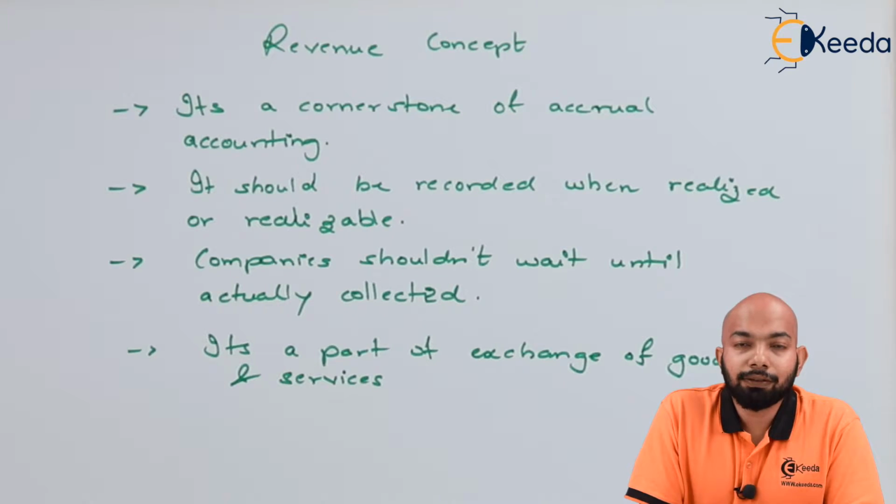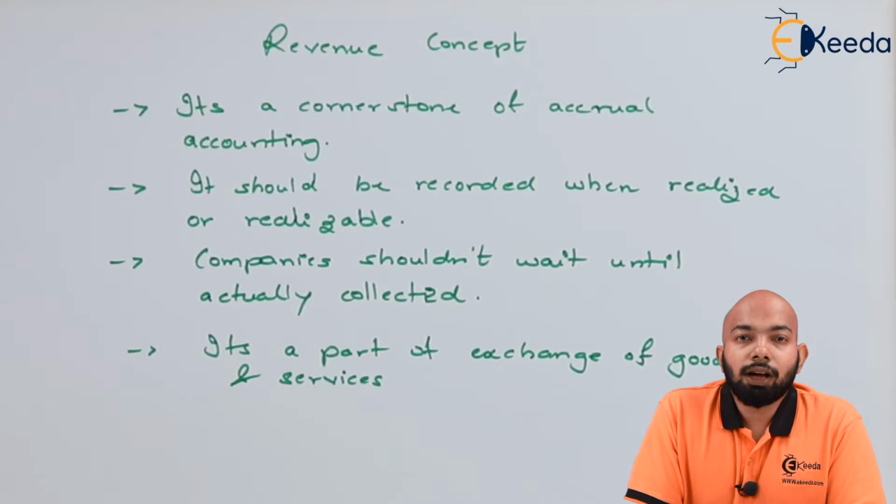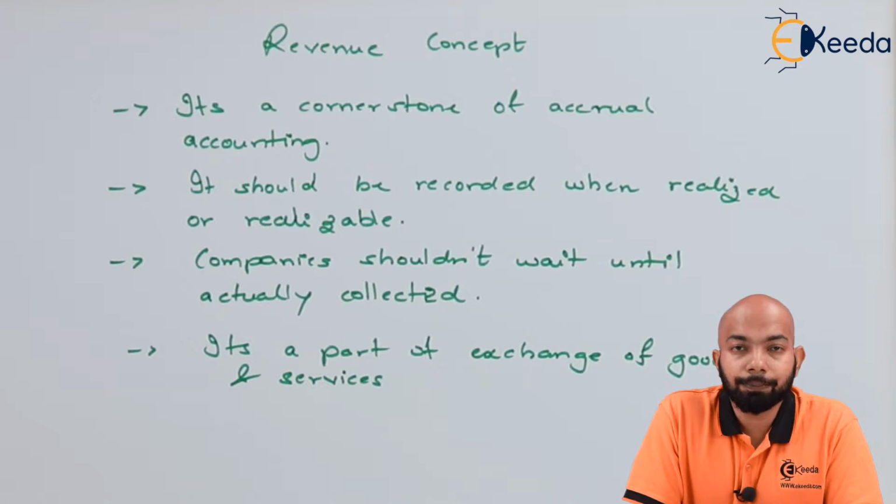So when we talk about the revenue concept, we ideally talk about the cornerstone of the accrual concept. Just like in the accrual concept, we need to record all these transactions whether we have received that income or not. Before recording that amount, we need not think about whether we have received that specific income. Similarly, the revenue concept, which is just similar to the realization concept, has only one difference: we need to record the transaction no matter whether we have realized the amount or not. So that's the purview and that's the only difference when we talk about the revenue concept.